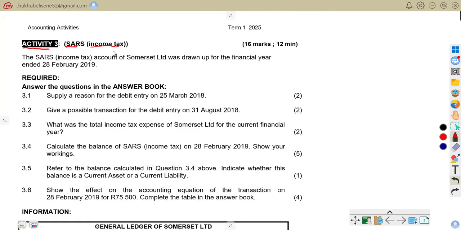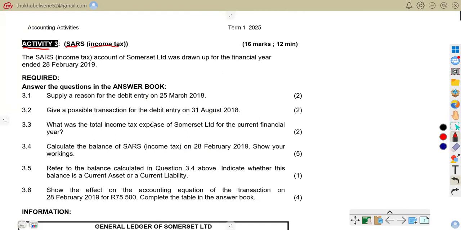SARS collects this tax and uses it for government spending, like infrastructure, healthcare, and education. You pay income tax based on your taxable income, and SARS handles assessments, returns, and payments. So that is all about SARS or income tax.